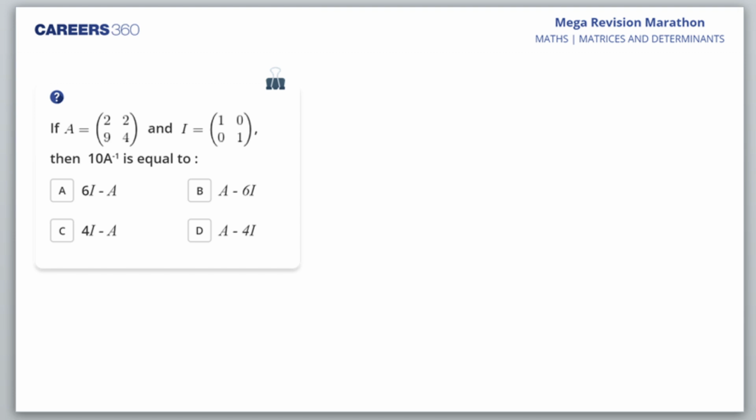Okay. A is equal to 2 2 9 4, and I is equal to 1 0 0 1. Then 10A inverse is. Okay, students, go ahead with your answers. Yes, omega, sir, that I have written. I understand, omega you have written. So what do you want to say about omega, Ayush?